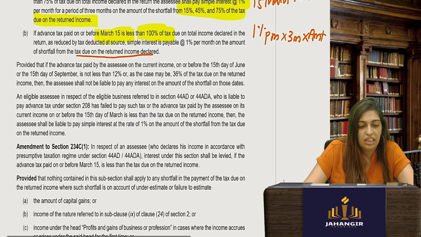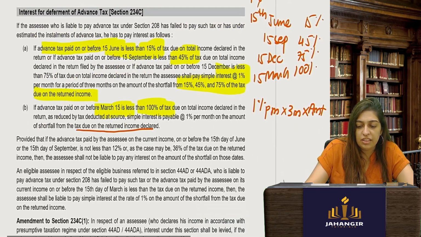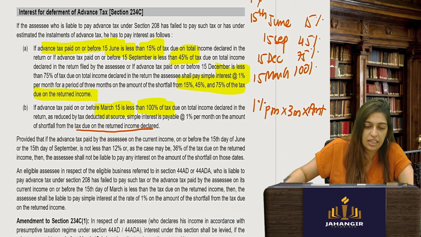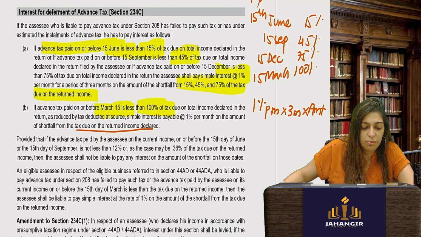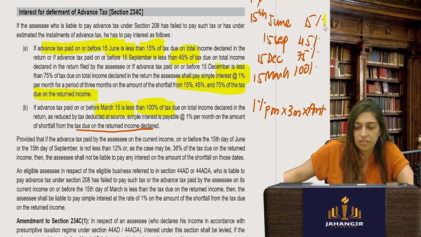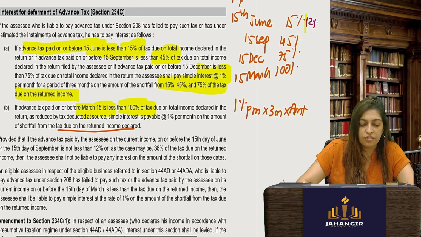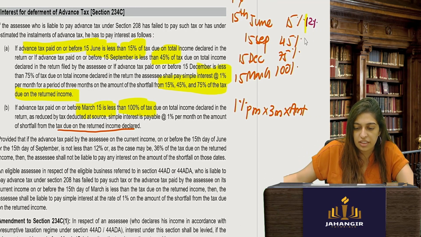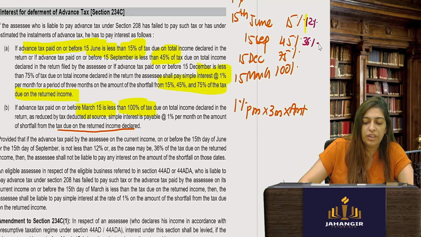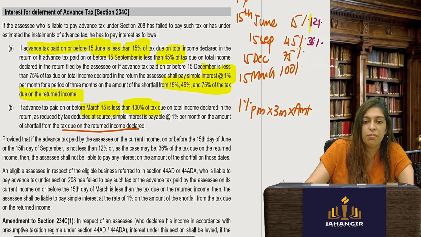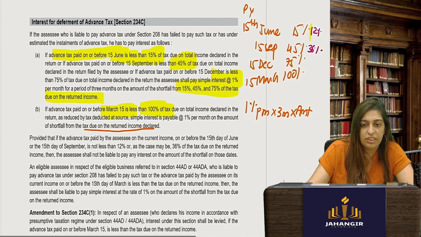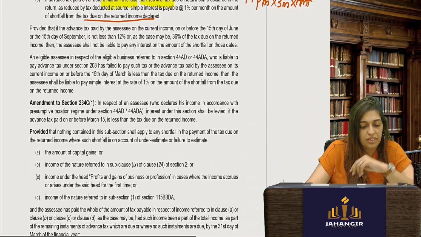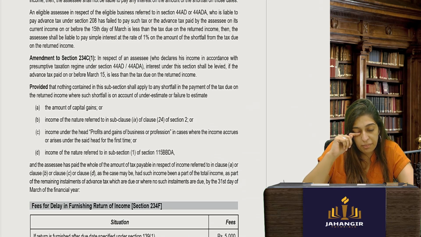Okay, so now how much you have to pay? 15, 45, 75, 100. They are saying it is possible that you won't be able to make the correct assessment, so instead of 15 you are liable to pay, even if you pay 12 it's fine. They have reduced this to 12% and this to 36%. So there will be no interest, otherwise this will be the interest amount, 1% into the amount whatever is applicable into 3 months. Now there has been an amendment in respect of an assessee.